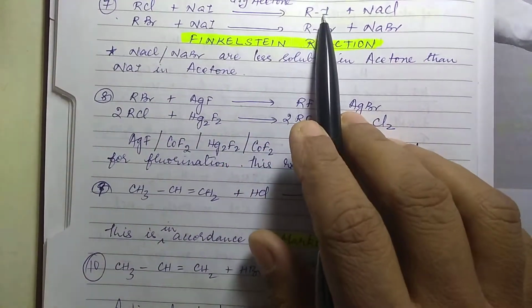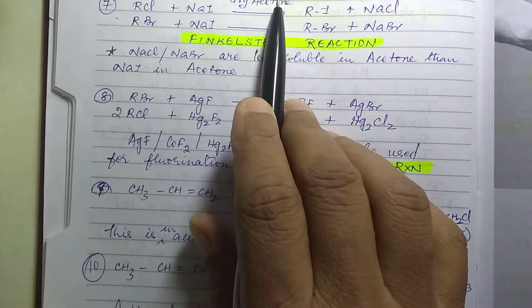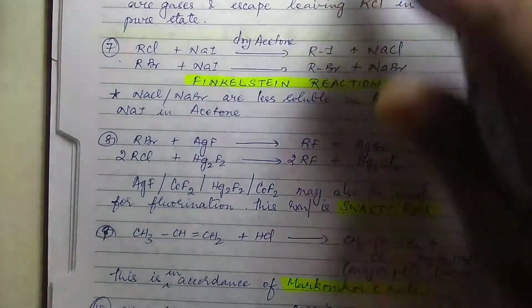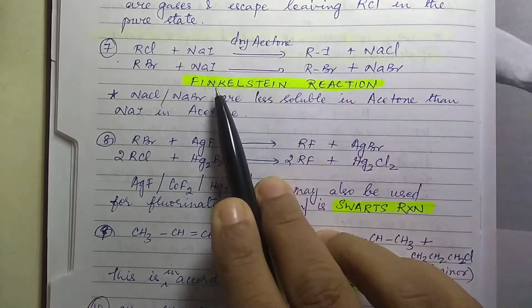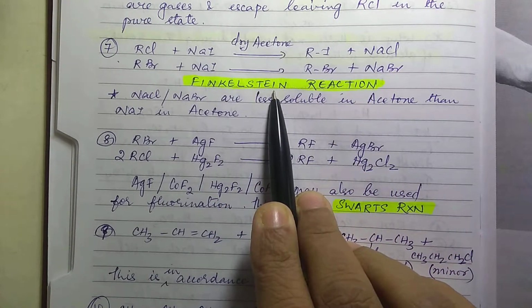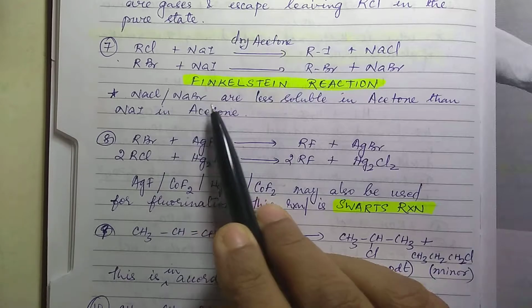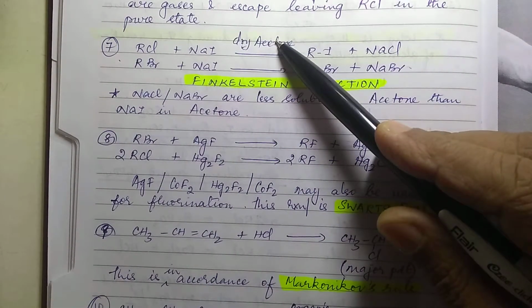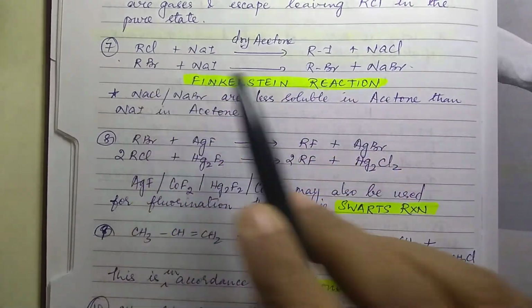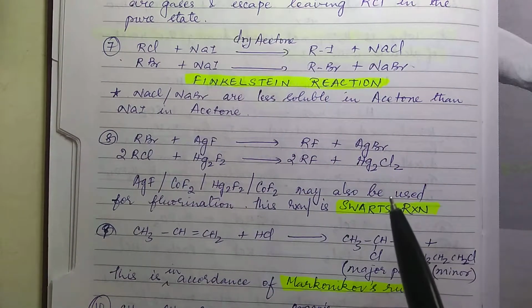Then if you want to prepare RI, you can use NaI and dry acetone, where Cl is replaced by I, and this is called the Finkelstein reaction. Now the NaCl or NaBr that is formed is less soluble in acetone. That is why the reaction will not become reversible.